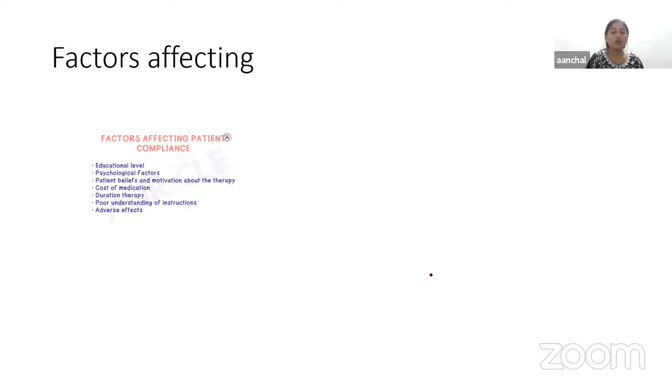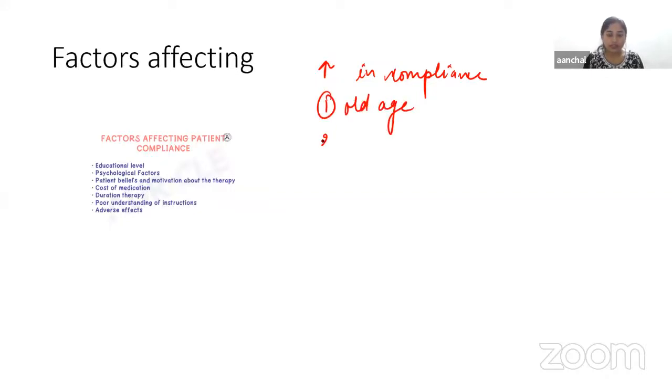Now, what are the conditions in which compliance can increase, and in which it can decrease? Compliance can increase in conditions like old age, or if the person is suffering from a respiratory disorder like emphysema.